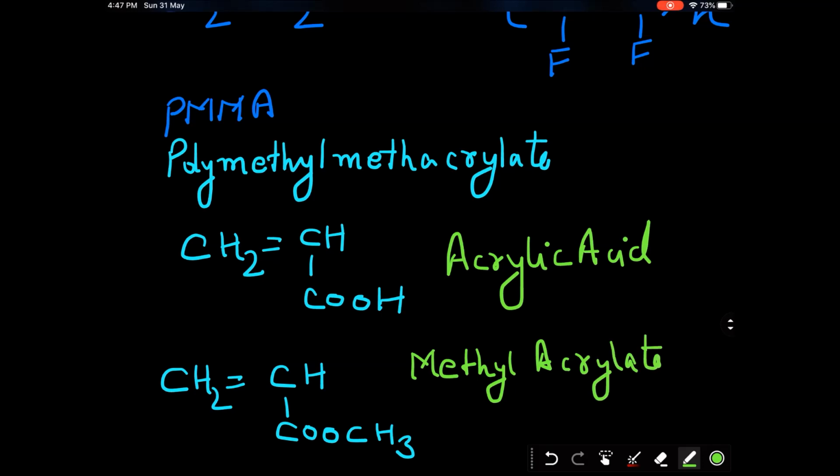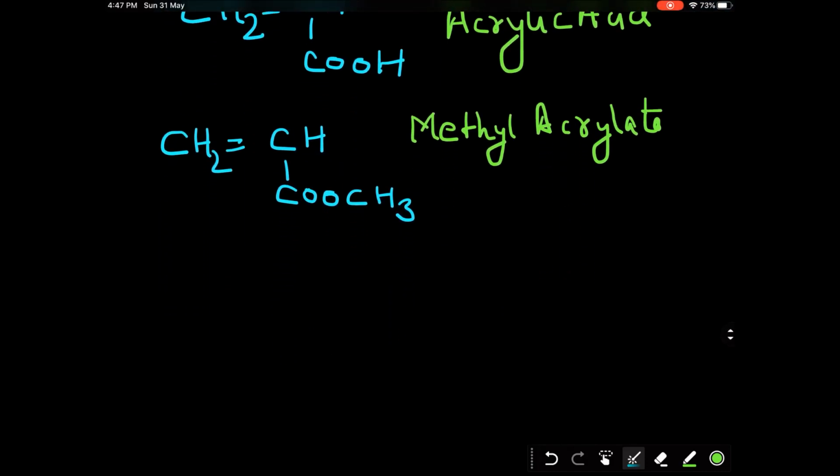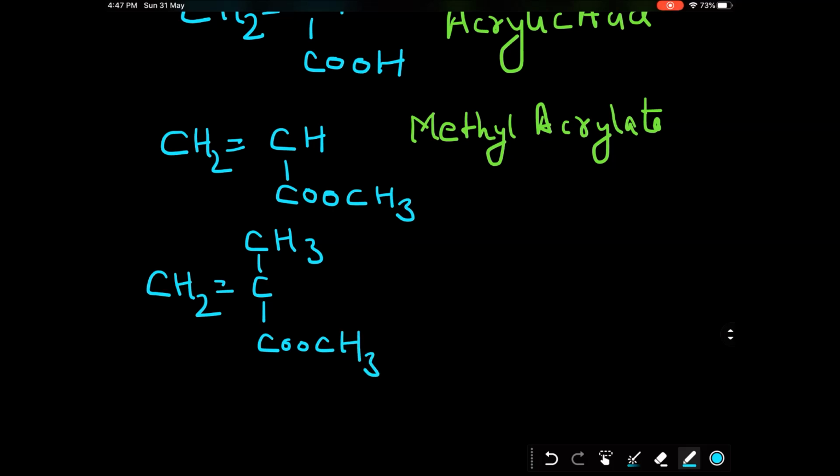Now if you replace this hydrogen with methyl, let us draw the structure that will be formed. CH2 double bond C, here you have CH3 and COOCH3. So this molecule is known as methyl methacrylate.